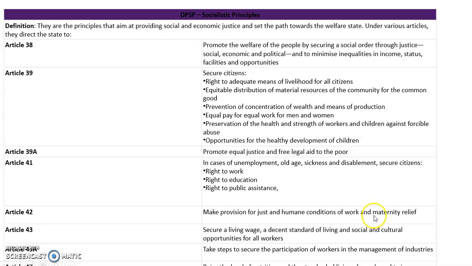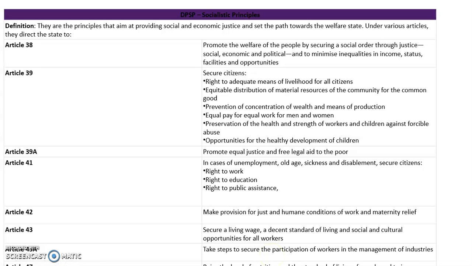But the women who are working, before the delivery and after the delivery, should be given some relief. And Article 43 says, secure a living wage and a decent standard of living. Everyone should be given a living wage, and everyone should be able to lead a decent standard of living. Apart from that, what does 43A say? Take steps to secure the participation of workers in management.